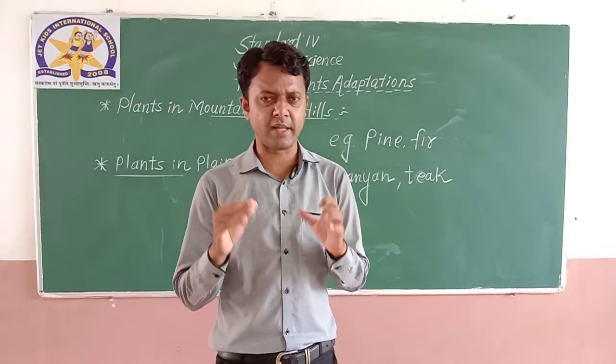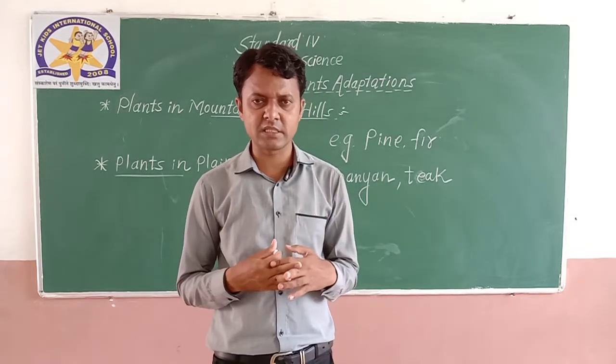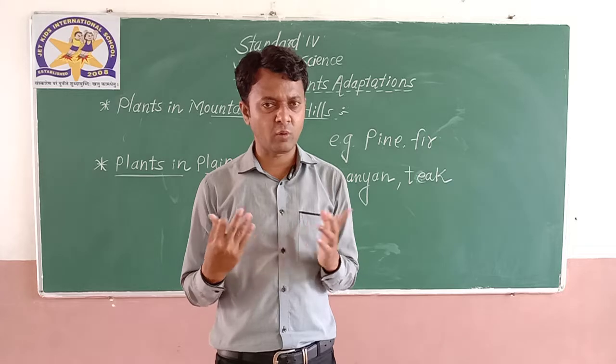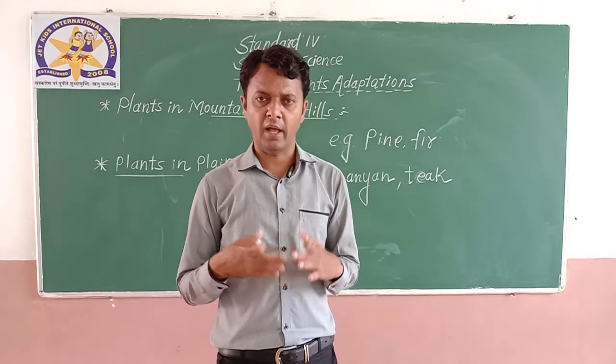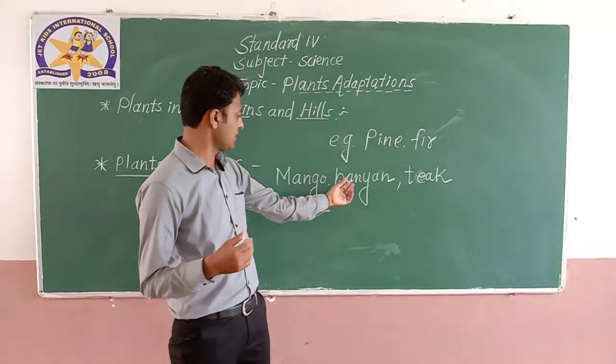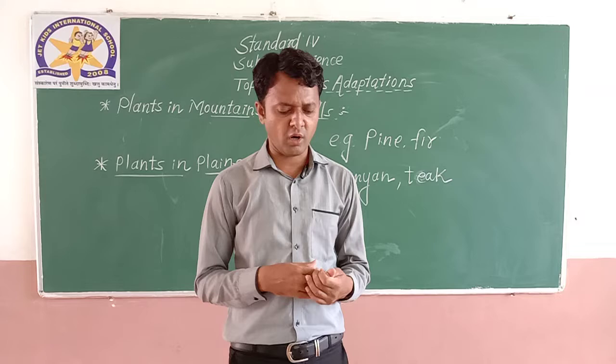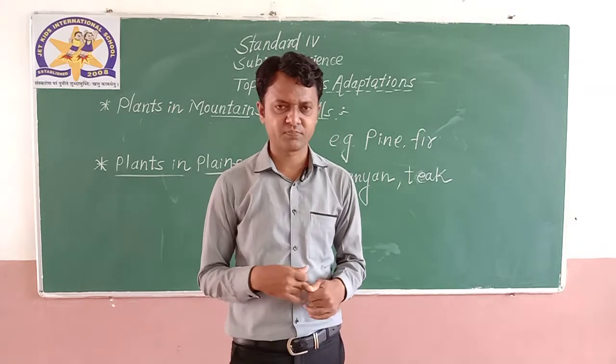Plains means the place where we live. Do we live on mountains and hills? No. Do we live in coastal regions? No. As we are all living in the plain areas, we see these plants around us: mango, banyan tree and teak tree. So what are the adaptations of these plants?